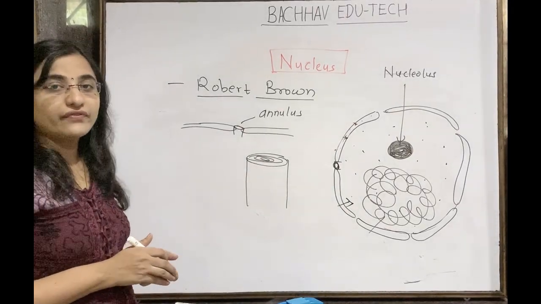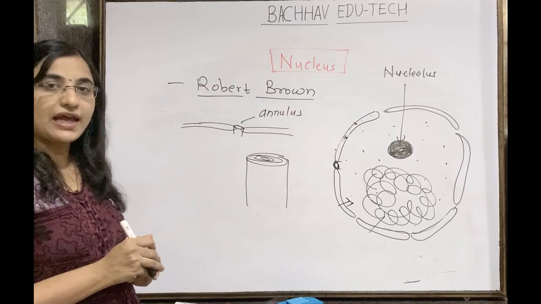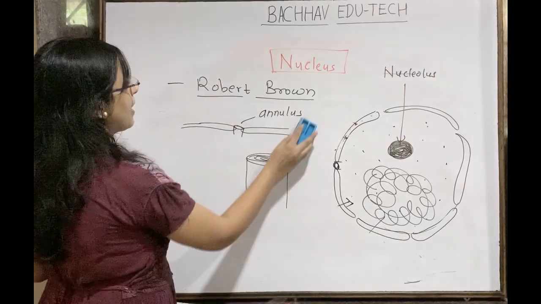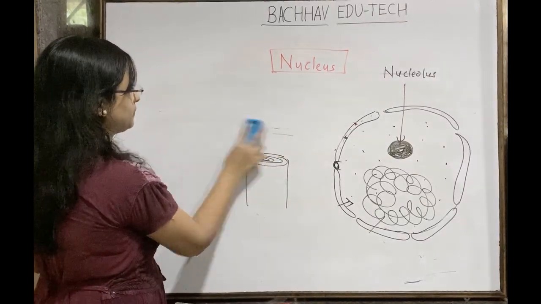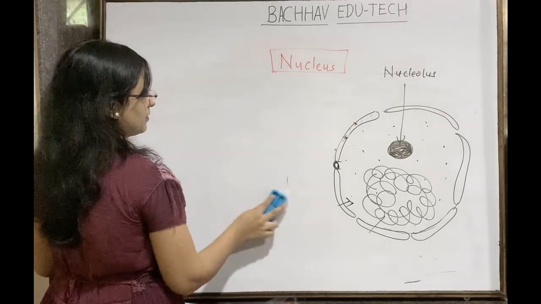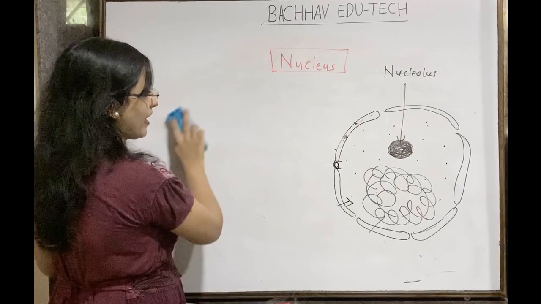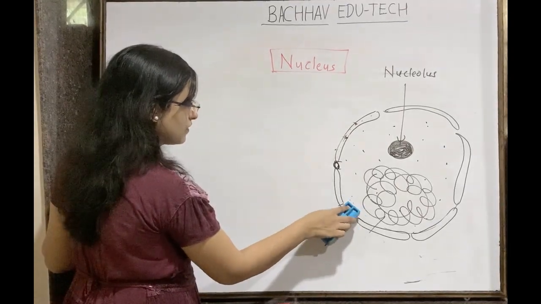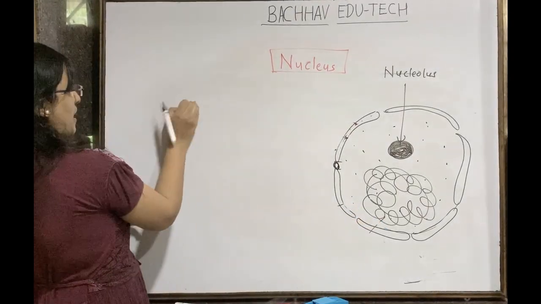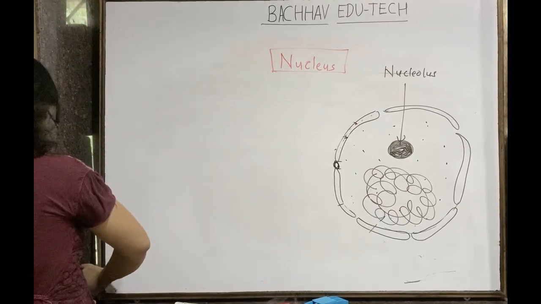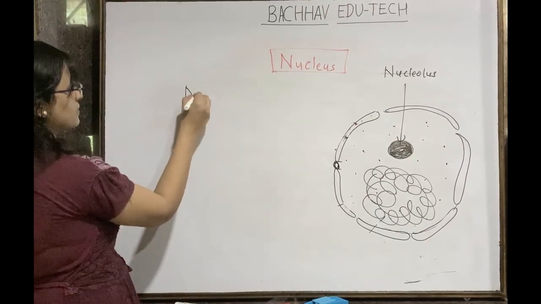So it is known as the annulus. So every nuclear pore is guarded by the annulus. That part we call it as an annulus. Understand this? And why it is required? For the transport of RNAs, all the types of RNA and ribosomes. Understand this? Next is nucleoplasm. Sorry. Next is nucleoplasm.